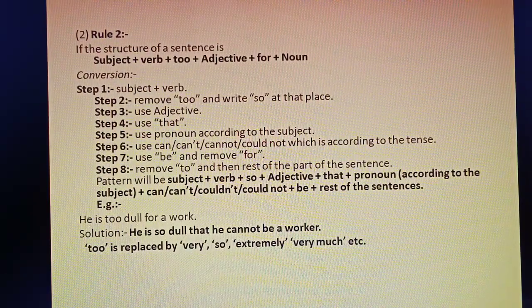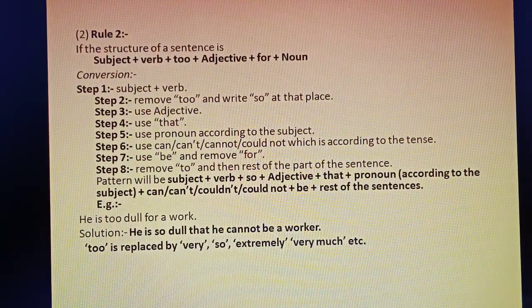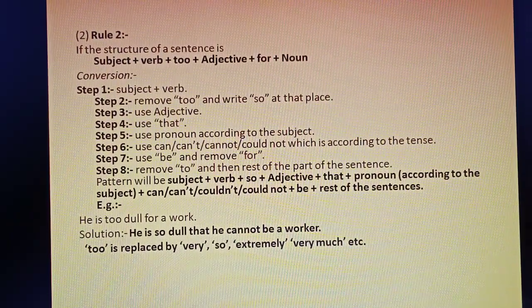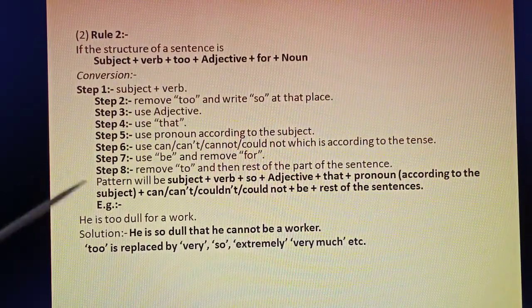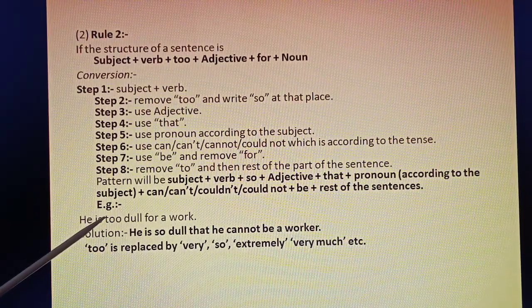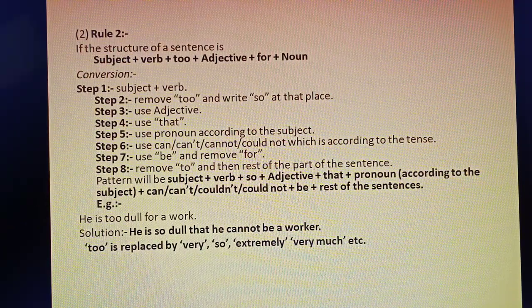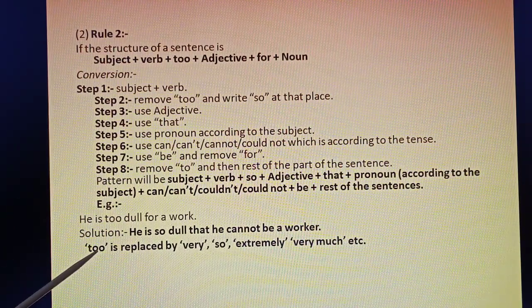He is too lazy for studies. Then he is so lazy that he cannot study. Clear? Here there is only an adverb "too"; there is no other "to". Clear? So the second type of sentence will have only "too".